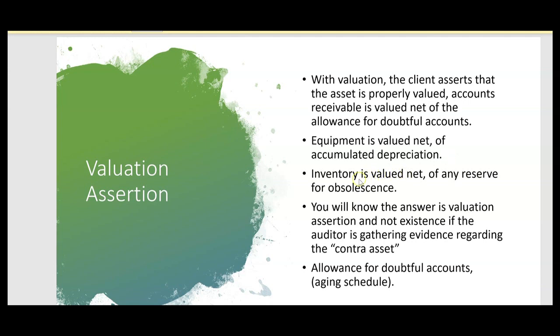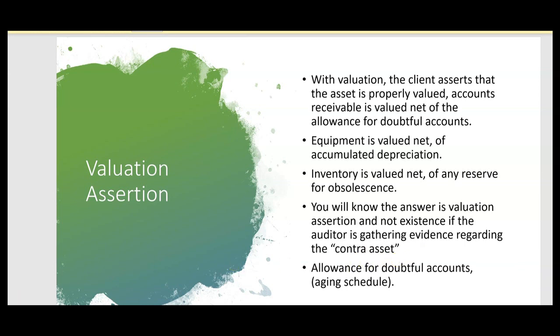What about inventory? How's inventory valued? It's valued net of any reserve for obsolescence. So here's the big note to take so far. You'll know the answer is valuation assertion and not existence if the auditor is gathering evidence regarding the contra asset. What are some contra assets they might ask you about? Allowance for doubtful accounts. So if the auditor is gathering evidence with regard to accounts receivable and is looking at the aging schedule, then they're trying to determine the allowance for doubtful accounts. The assertion that applies, valuation. Because anytime the auditor is gathering evidence regarding the contra asset, the answer to what assertion applies is valuation and